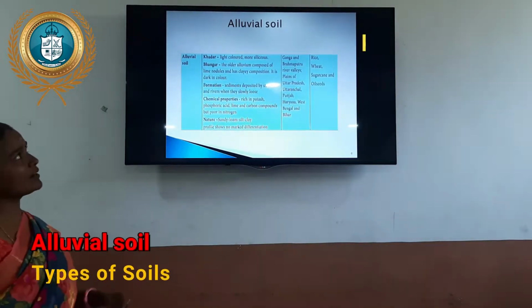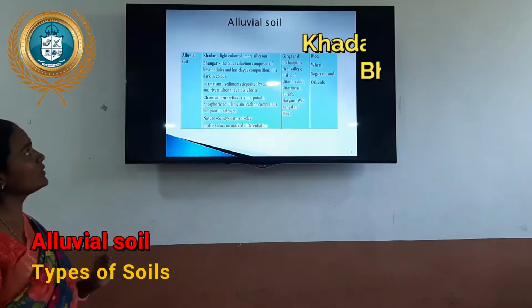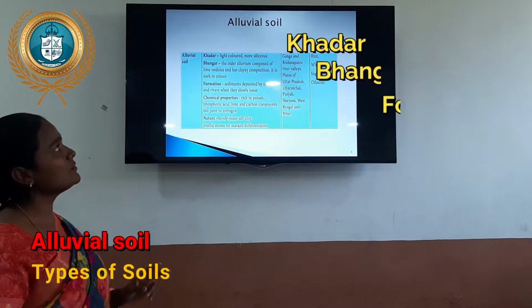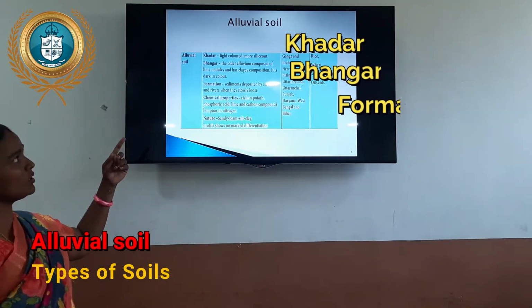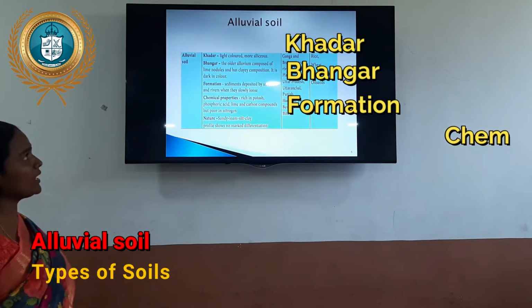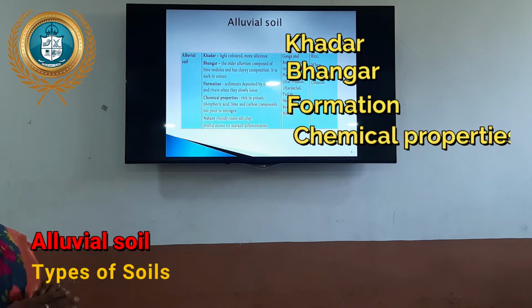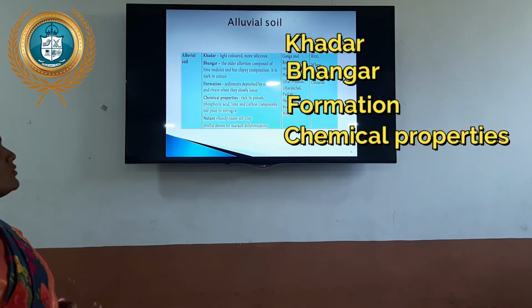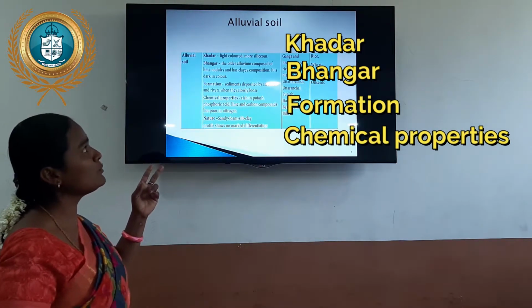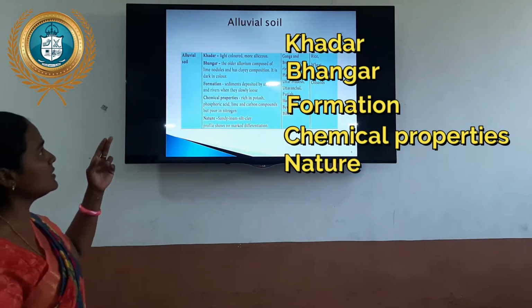Now let us look at alluvial soil, which is the most important for Indian agriculture. Alluvial soil has two types. The first is Khadar and the second is Bhangar. Khadar is light in color and has more siliceous content. It is a newer form of soil because the river flows and deposits a new form of soil. Bhangar is the older alluvial, formed before that.